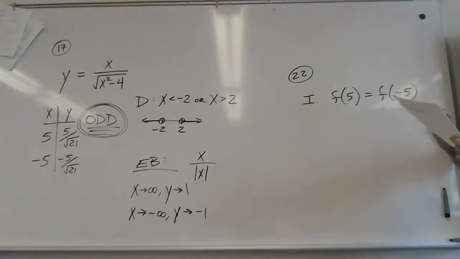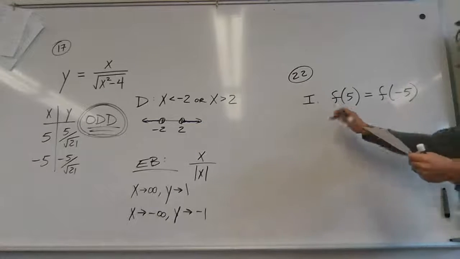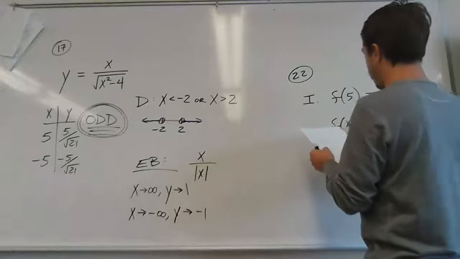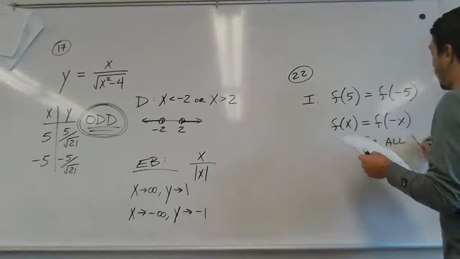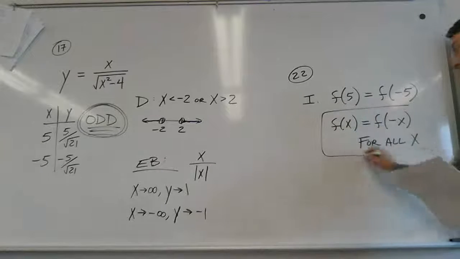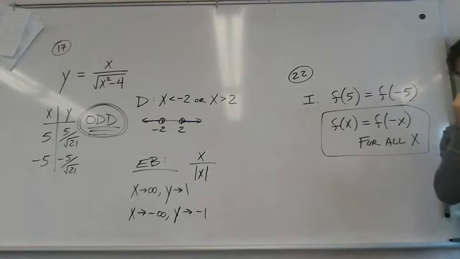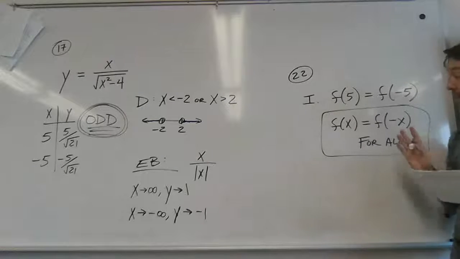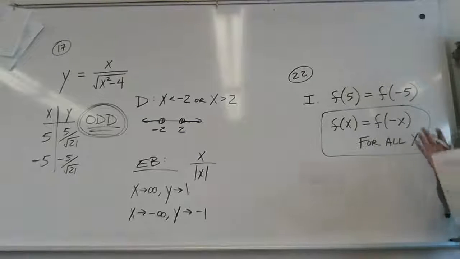Now these ones with absolute values are kind of just red herrings. We don't really care so much about absolute values. We're talking about evenness and oddness. What choice I says is f of x is equal to f of the opposite of x for any choice of x. That's the actual definition of an even function. You could totally challenge me right now and say, shouldn't it say for all x in the domain of the function? And I have to say, technically, yes, x has to be in the domain.